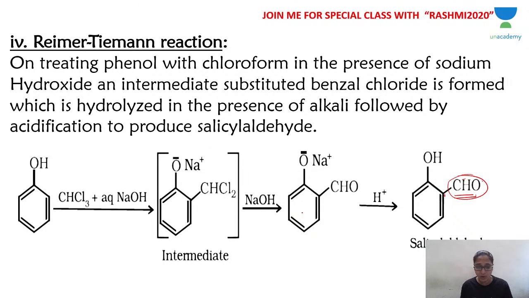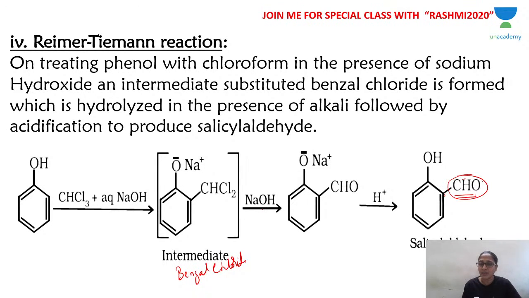So on treating phenol with chloroform in the presence of sodium hydroxide, a CHO group, that is an aldehyde group, is introduced at the ortho position of the benzene ring. This reaction is called the Reimer-Tiemann reaction. Now, exactly what happens? Phenol is treated with sodium hydroxide and chloroform. You get an intermediate called benzyl chloride, which continues reacting with sodium hydroxide.